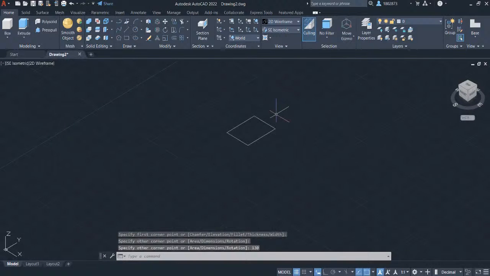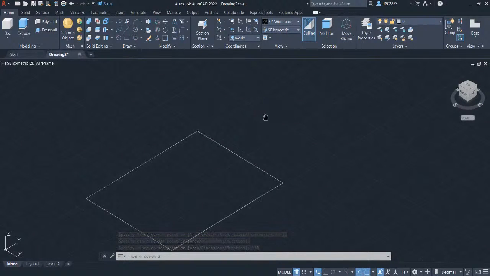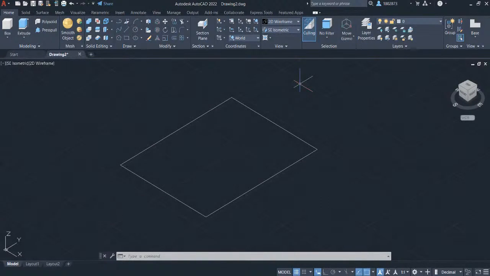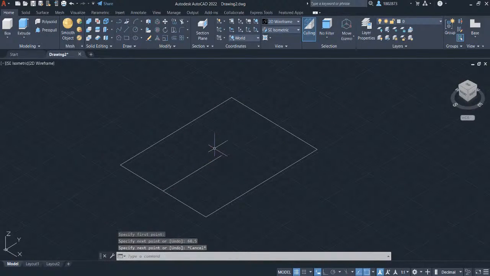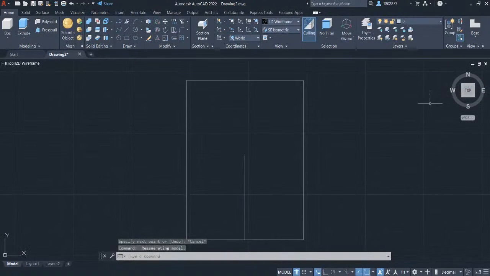Let's zoom in by scrolling up your wheel button. We are going to create a midpoint line in the width of this rectangle. Let's grab the line in the Draw Panel. Left click to this midpoint and hover your crosshair, and let's key in 68.5. Press Enter. Press Escape. Let's head over to the View Cube and select the view to be in top view.